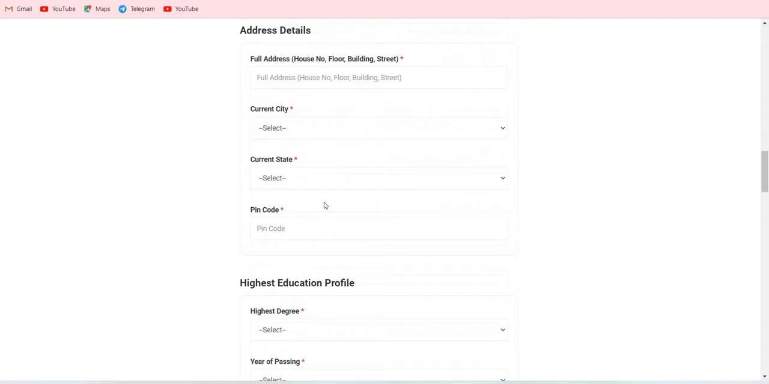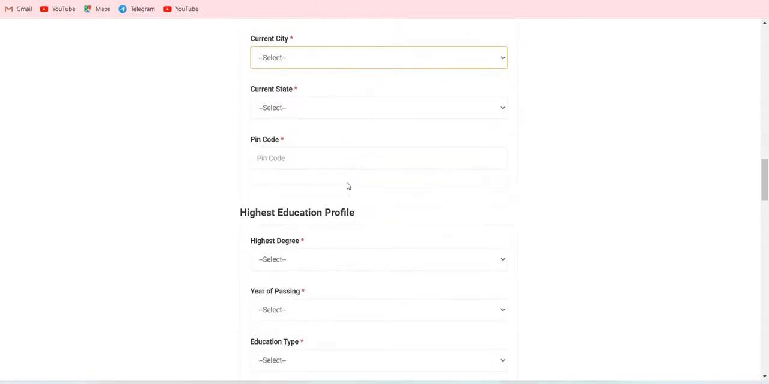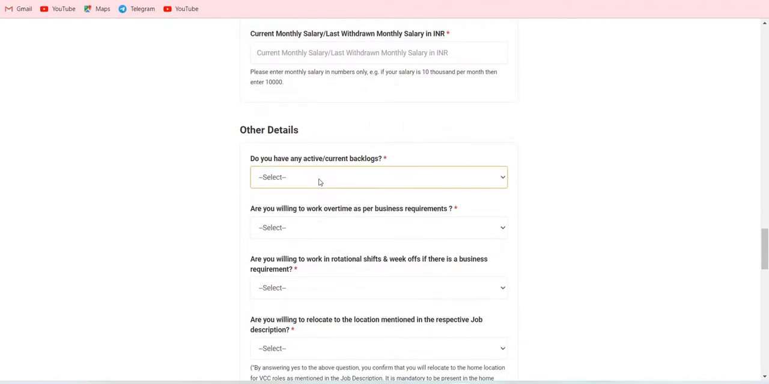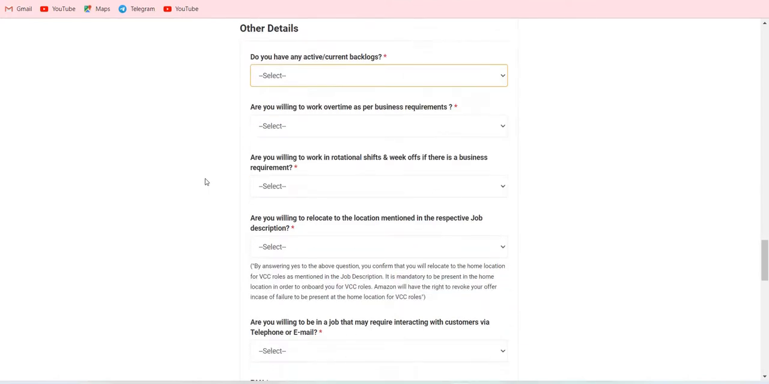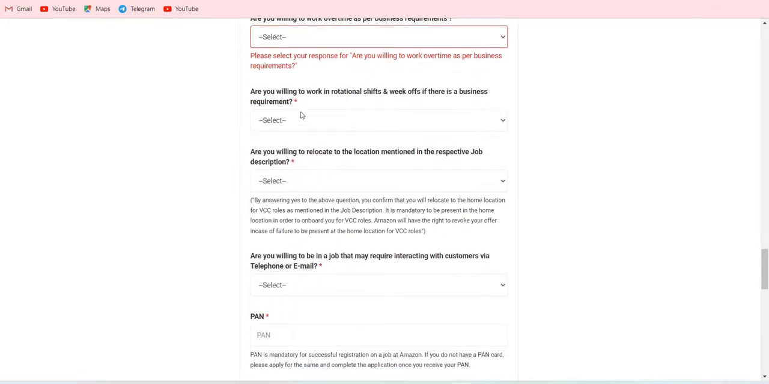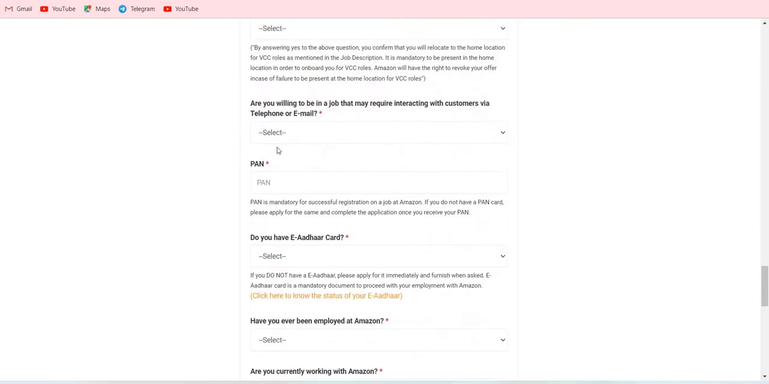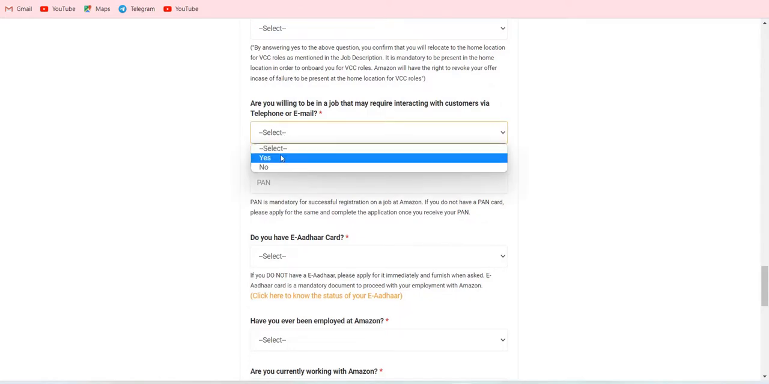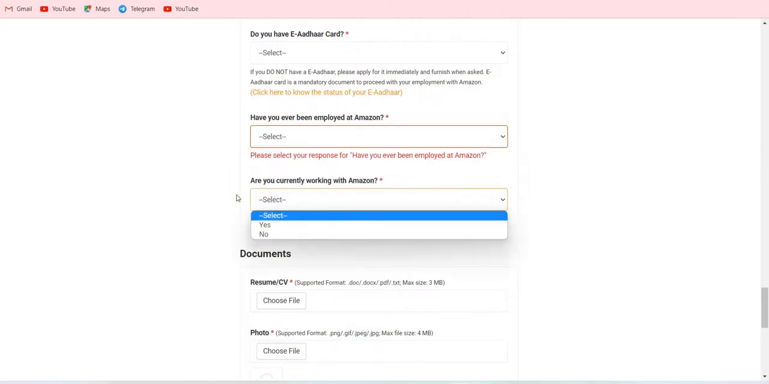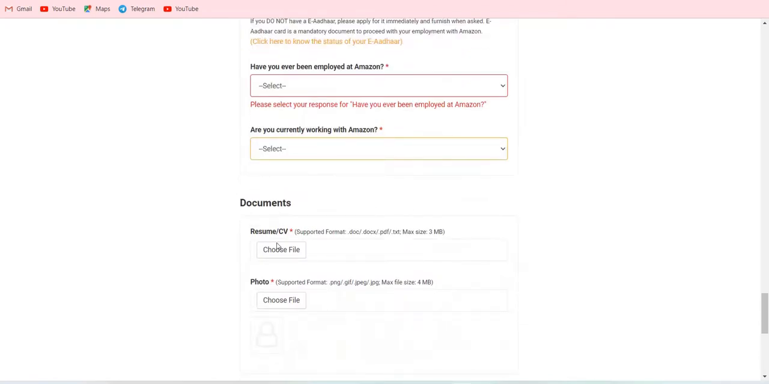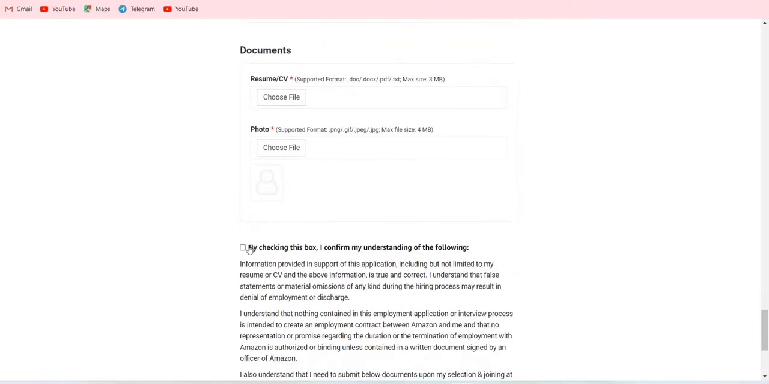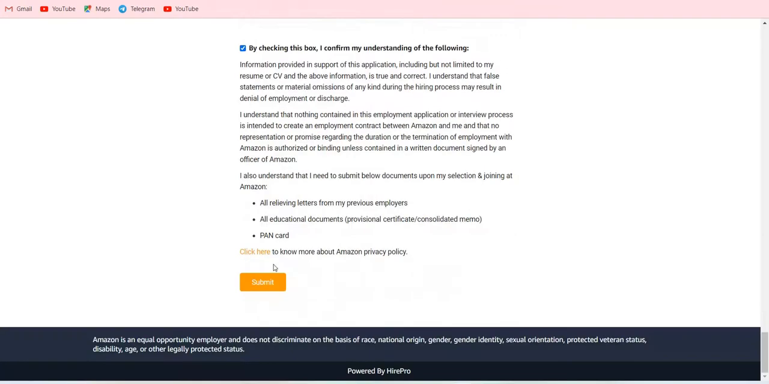Your address and current city which you are from, and degree, experience, backlog in your semester exam, arrears, any business requirement or willing to do overtime, no. Everything, just give no. And your PAN number you should write, your community, telephone number, yes. I have been employed before, no. Worked before as an employee, no. Your resume, CV and resume are both the same. And your photo. After clicking all this, just submit it.